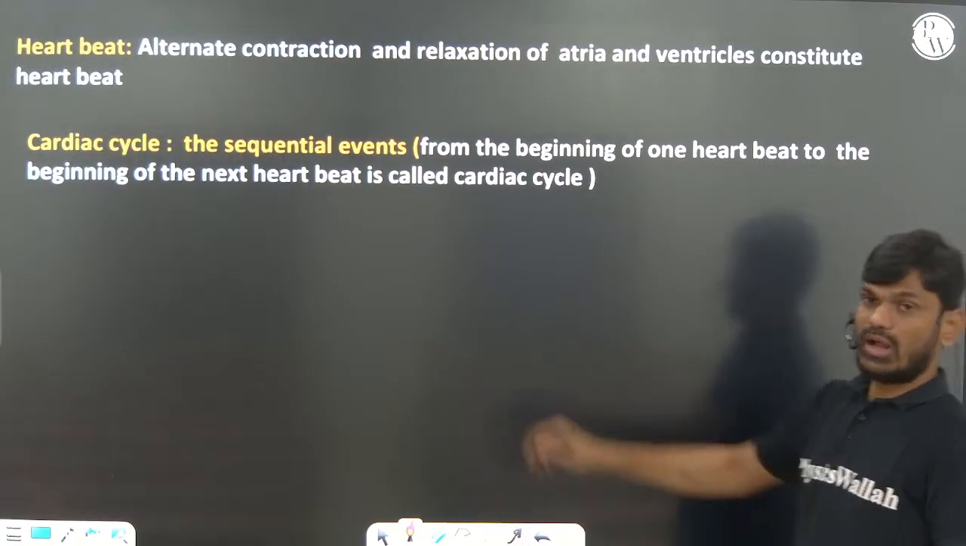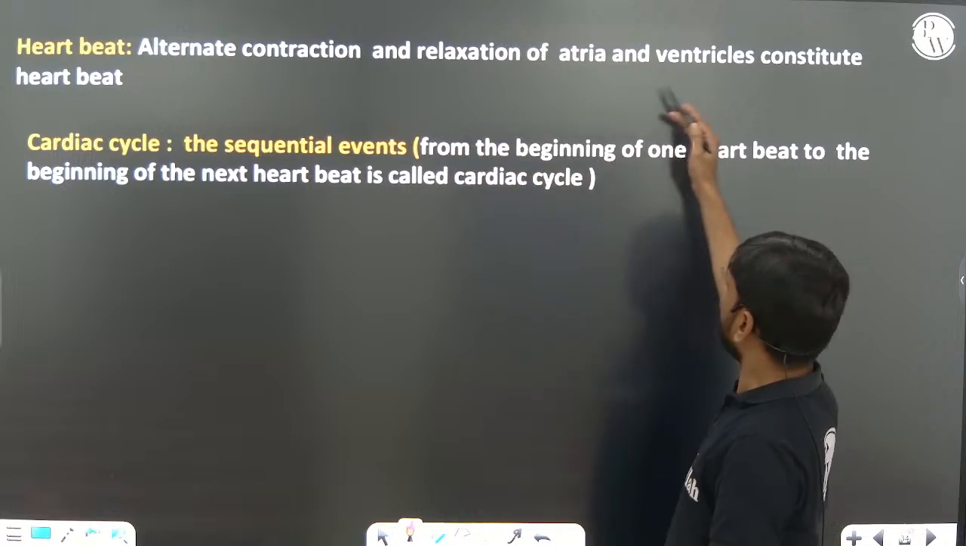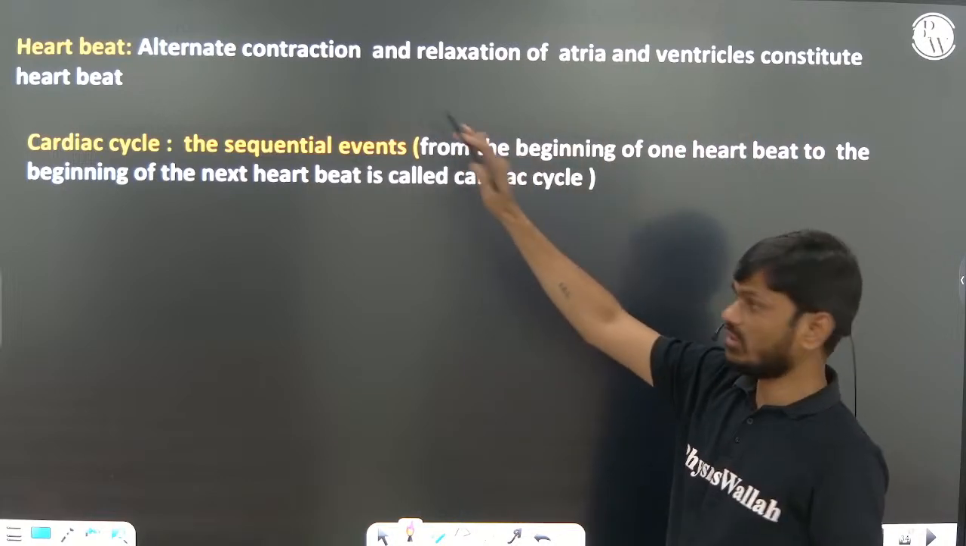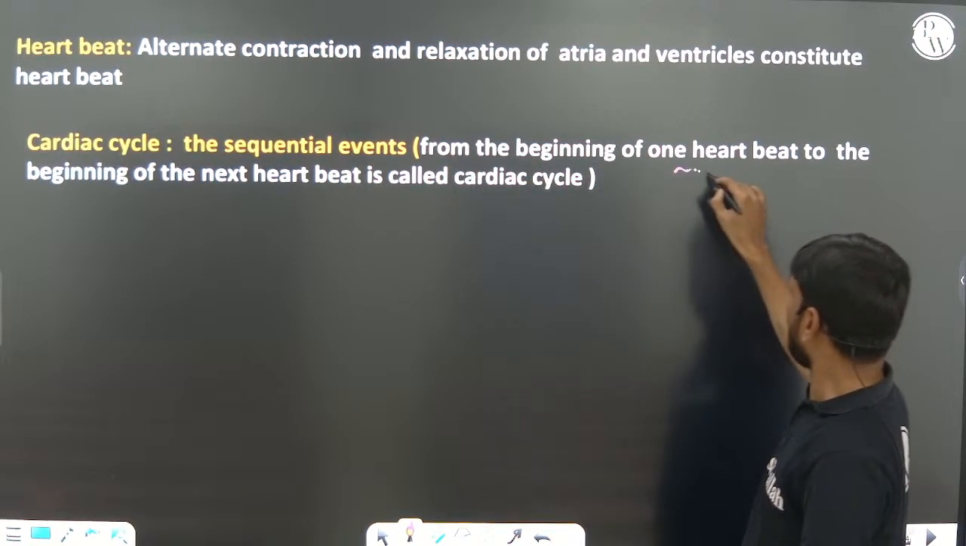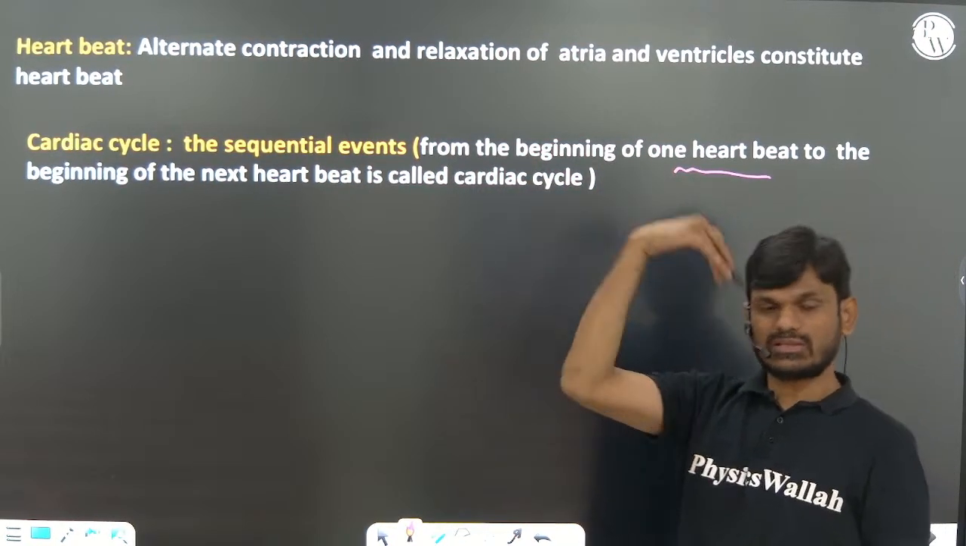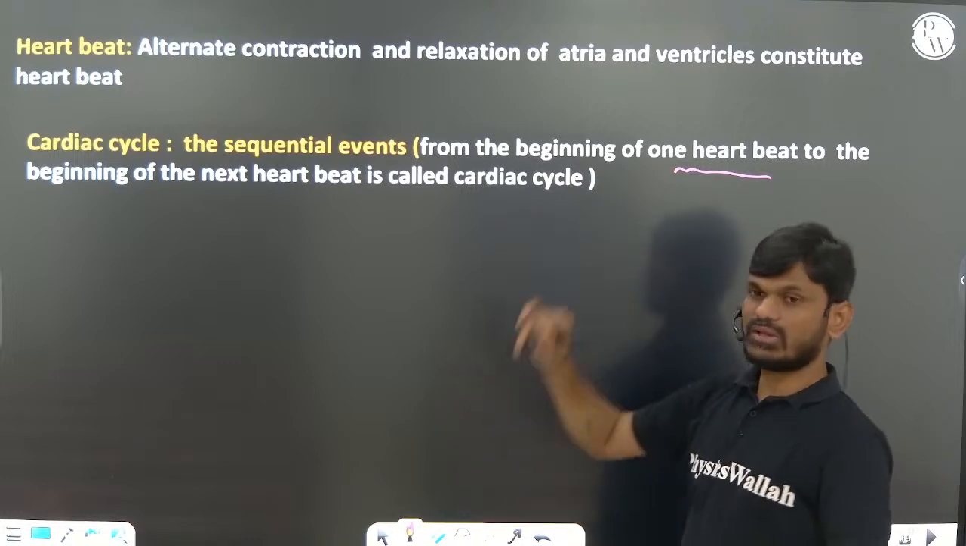Okay. So alternate contraction and relaxation of atria and ventricles together we are calling heartbeat. So the sequential events from the beginning of one heartbeat to the beginning of the next heartbeat we are calling cardiac cycle.